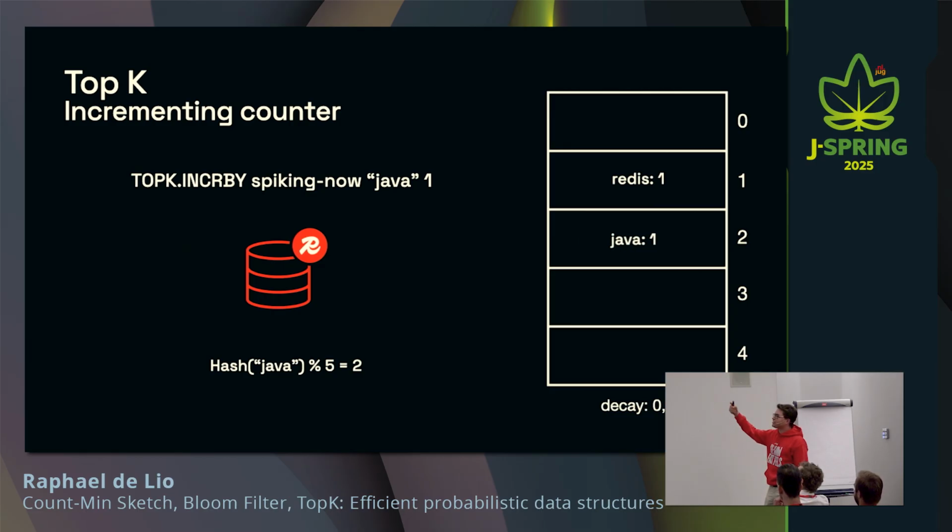So you can see that we added Java and removed devox, even though we still had 3 slots available. All right? And even though devox was actually counted more times than Redis. You see, so that's why it might be imprecise. Of course, the algorithm inside of Redis is optimized to use all slots. But in the example, I just wanted to show what might happen.